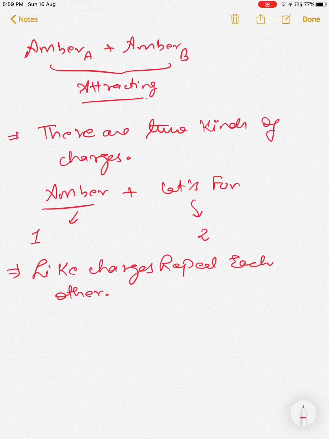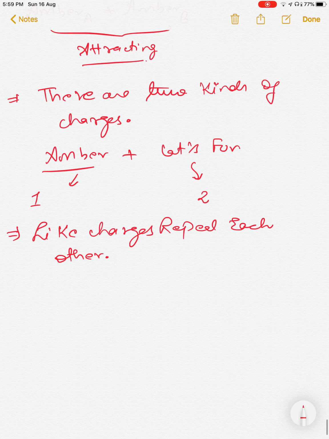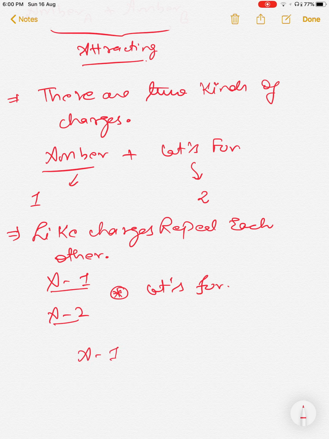And how can you see this? Let's say you have different pieces of amber, amber 1 and amber 2, and you rub them with cat's fur. First you rub amber 1 with cat's fur and separate it out. Now you rub amber 2 with another piece of cat's fur and separate it out. If you bring amber 1 near amber 2, they will repel each other.